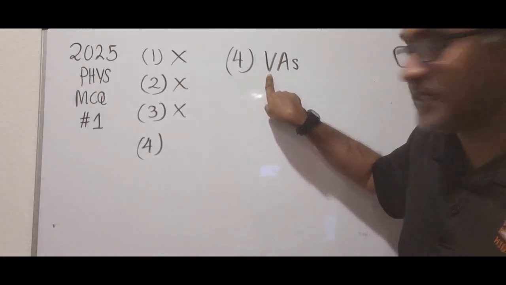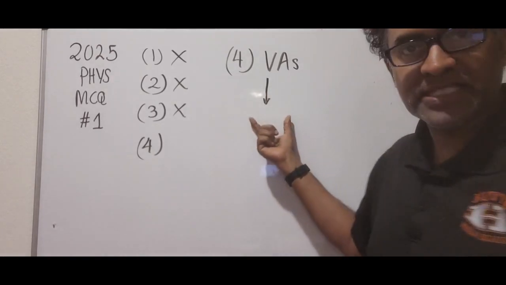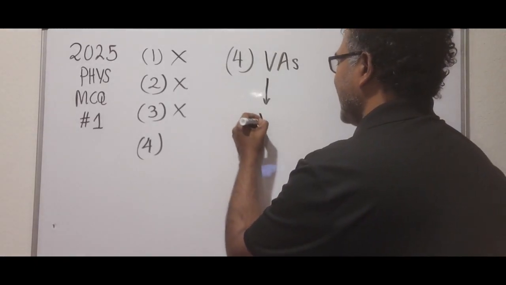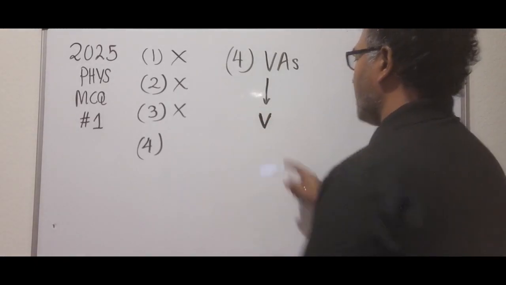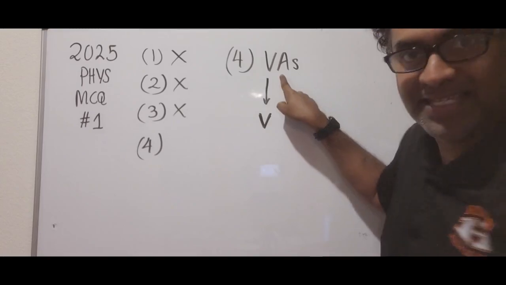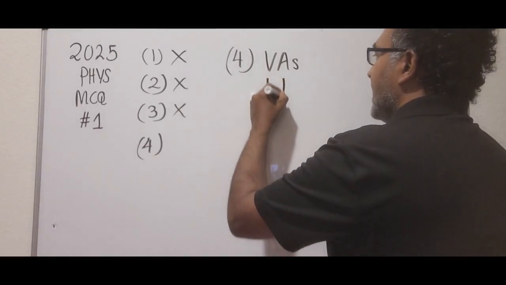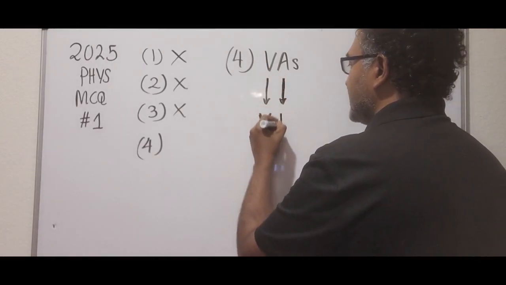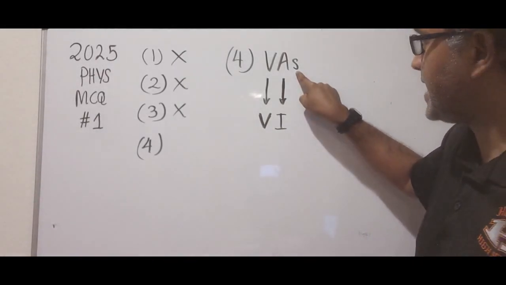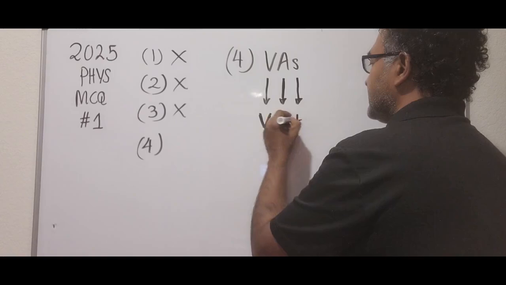V is volts, so the corresponding physical quantity is the voltage, or the potential difference, with the symbol V. A is the unit of amperes, and the physical quantity corresponding to that is I for electric current. And S stands for seconds. The physical quantity that corresponds would be T, time.